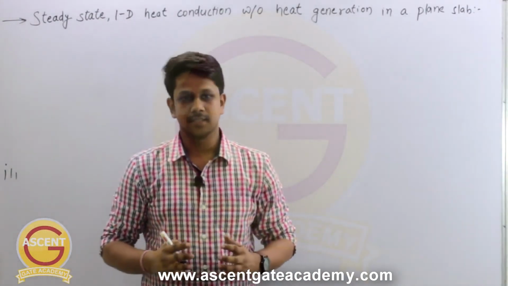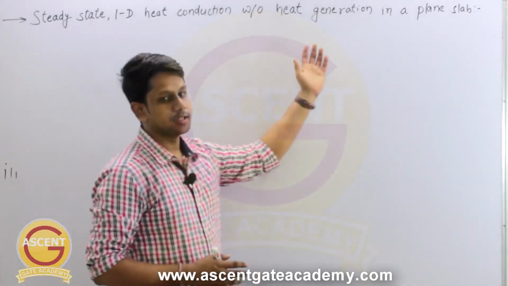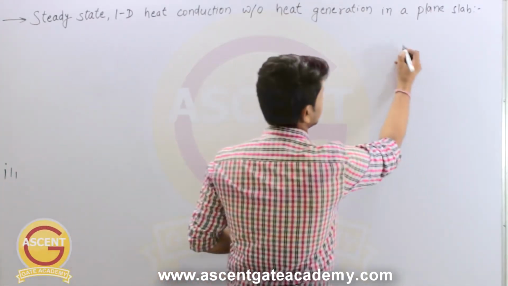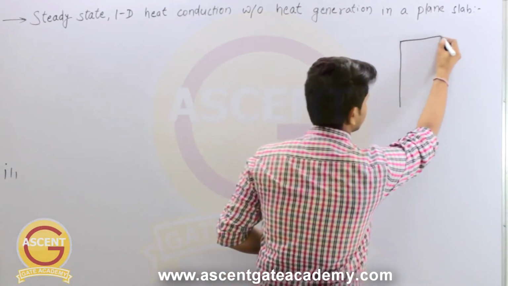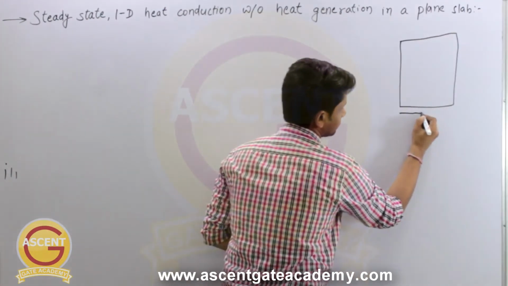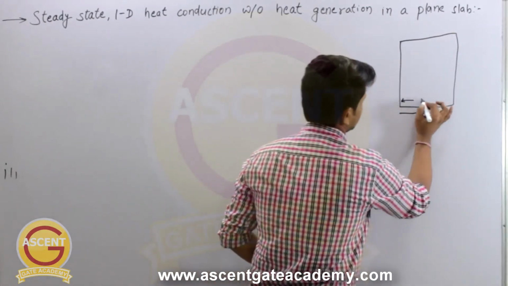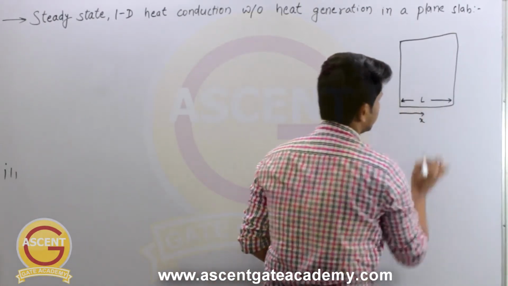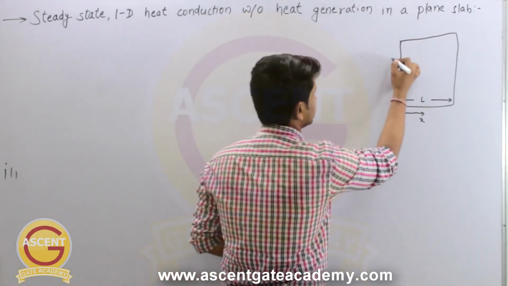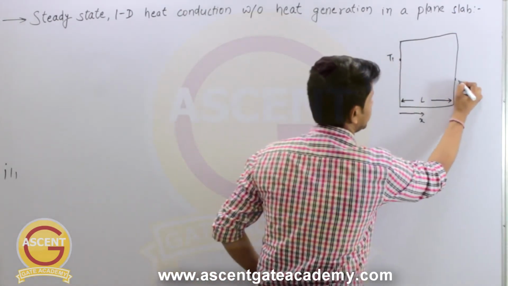Okay, so now we will discuss the steady state one-dimensional heat conduction without heat generation in a plane slab. So we will consider a plane slab. This is the x direction, and let's say the thickness of this slab is L. The left face is maintained at a temperature T1, while the right face is maintained at a temperature T2.